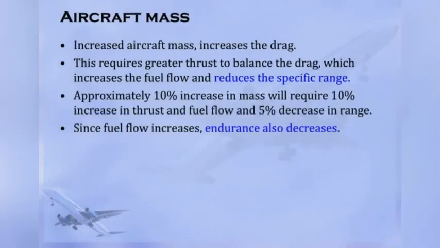Now we are going to see the aircraft mass. When the aircraft mass is increased, obviously the drag also increases, right? So this requires greater thrust, that is required in forward motion to balance the drag, which increases the fuel flow and also reduces the specific range. Approximately a 10% increase in mass will require a 10% increase in thrust and fuel flow and a 5% decrease in range. Since the fuel flow increases, endurance decreases.